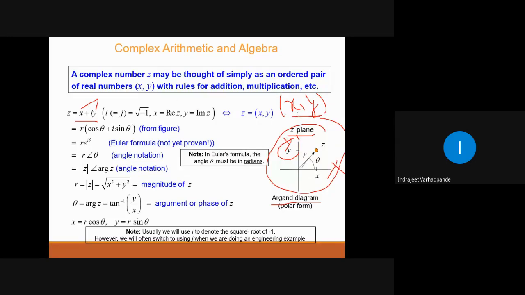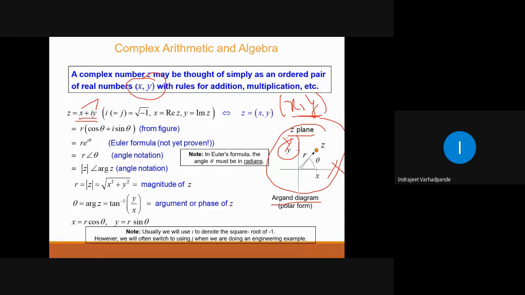In the Z plane. x and y are real, but y is plotted on the imaginary y-axis. So z is equal to x plus iy, where x and y are real, written in ordered pair form.